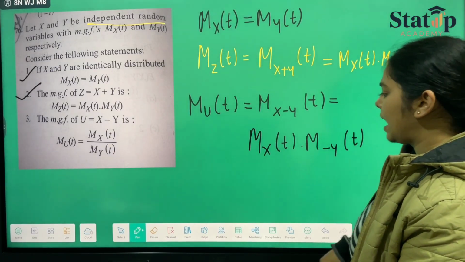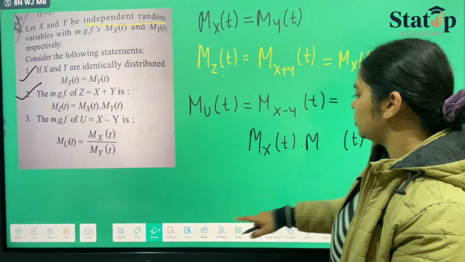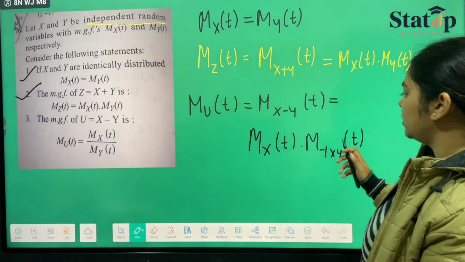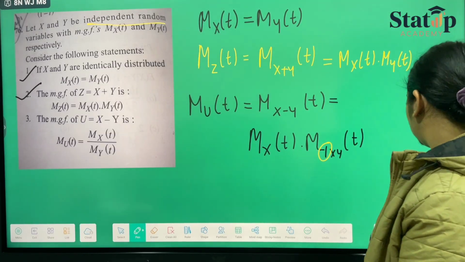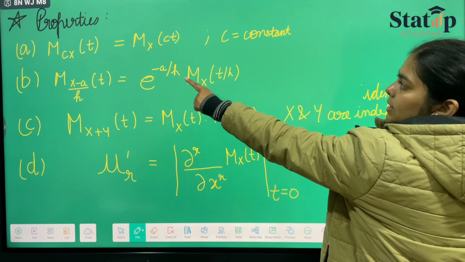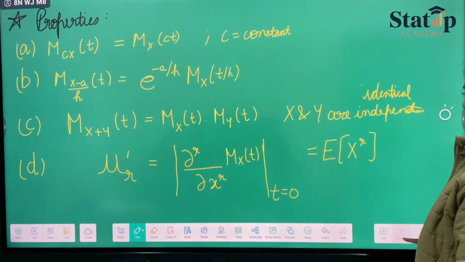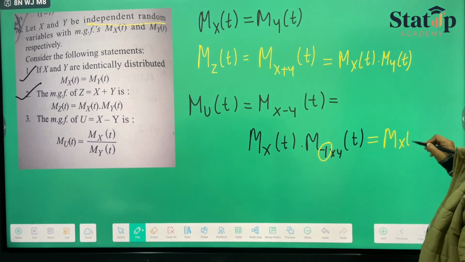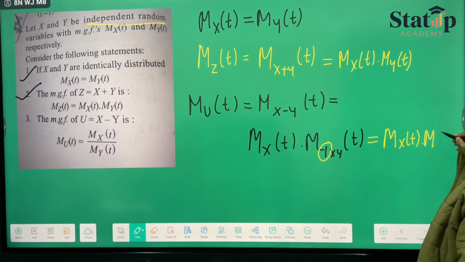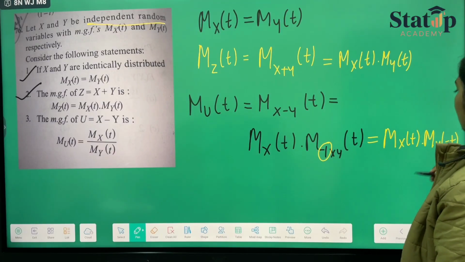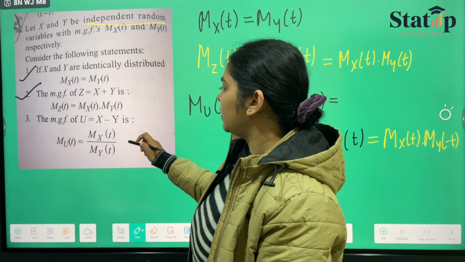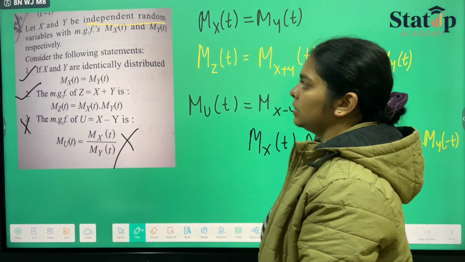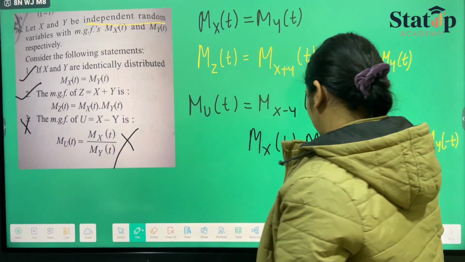Now minus Y can be written as minus 1 into Y. Here minus 1 acts as a constant, and we did one property in which cX can be written as M X of ct. So this can be written as M X of t into M Y of minus t, which is not equal to M X of t upon M Y of t, which is a wrong notion, and hence our statement 3 is not correct. So in this question only statements 1 and 2 are correct.